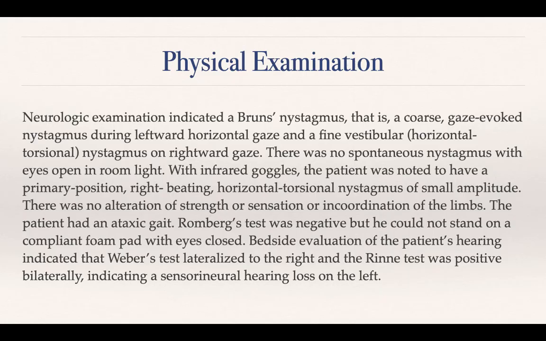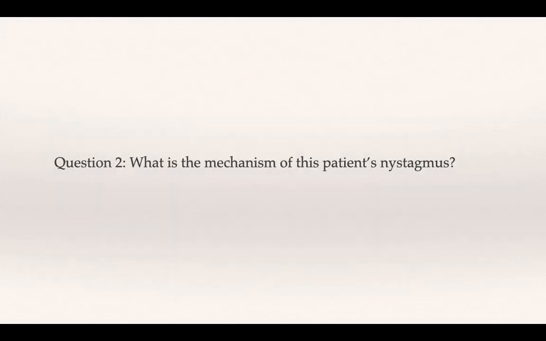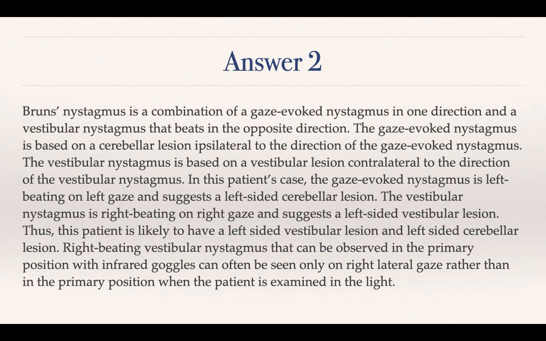Now, after the physical examination, what is the mechanism of this patient's nystagmus? The first question that we are trying to answer is, what is the mechanism of this particular patient's nystagmus? Brunn's nystagmus is a combination of a gaze-evoked nystagmus in one direction and a vestibular nystagmus that beats in the opposite direction. Opposite means the direction opposite to the side of involvement.